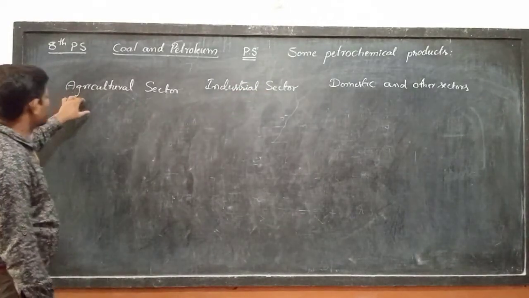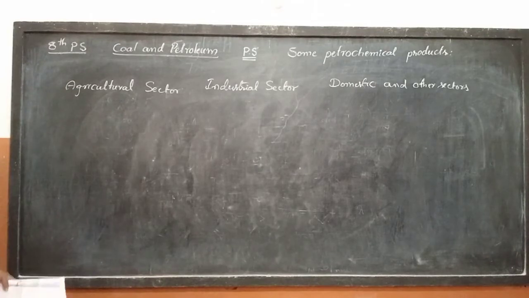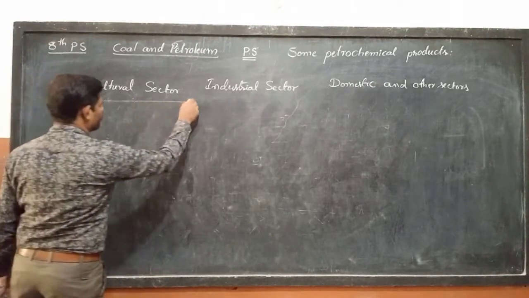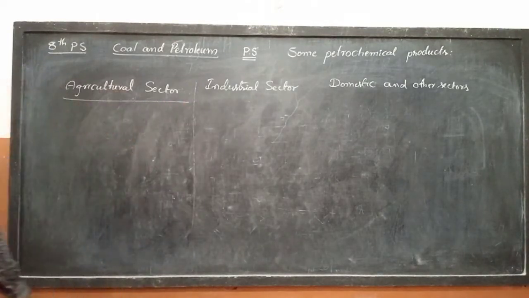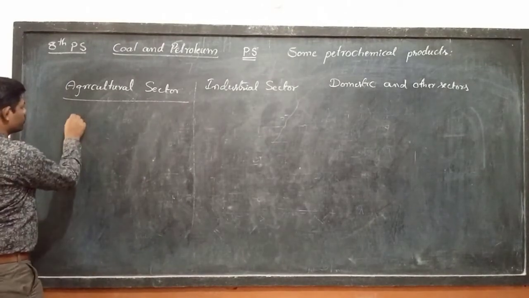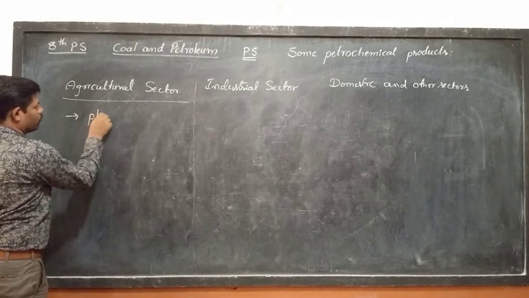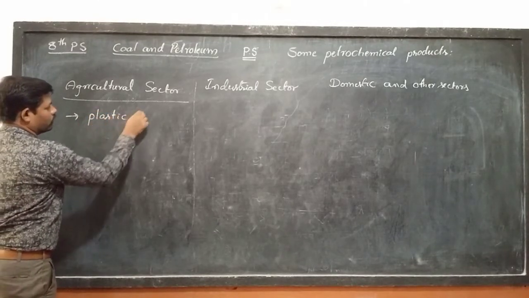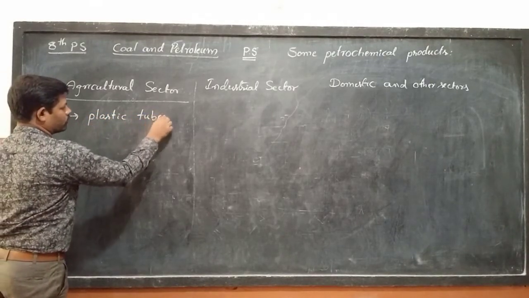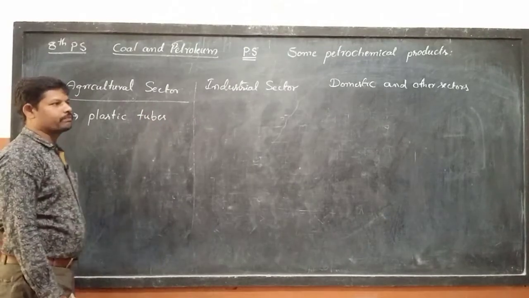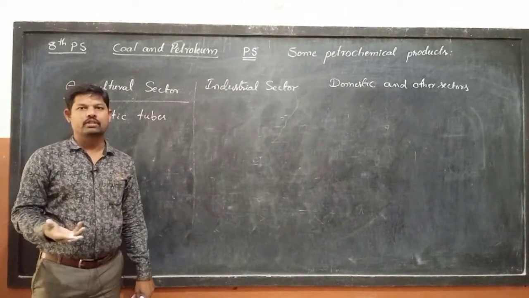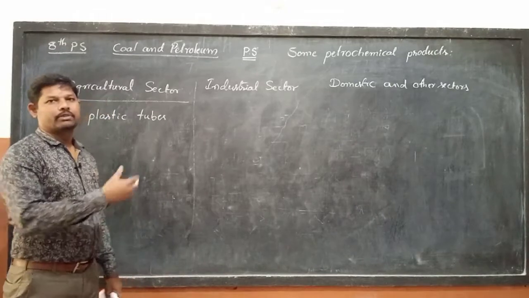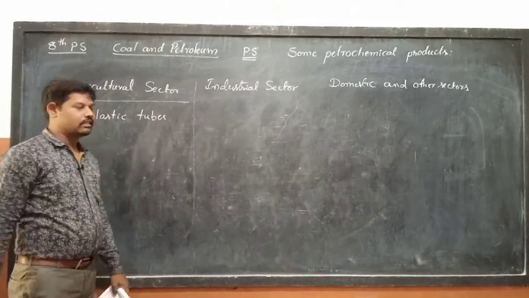Let us see the first one, agricultural sector. In the agricultural sector, what are the different products we are using? Let us see one by one. First one, plastic tubes. We use these plastic tubes for watering the fields in the agricultural sector.